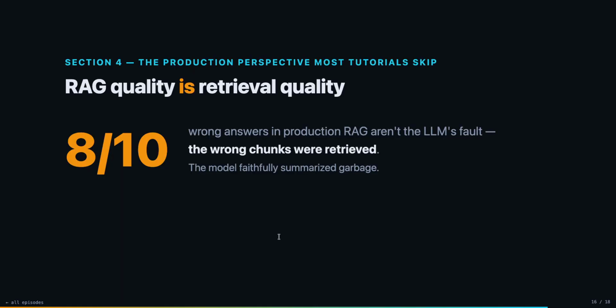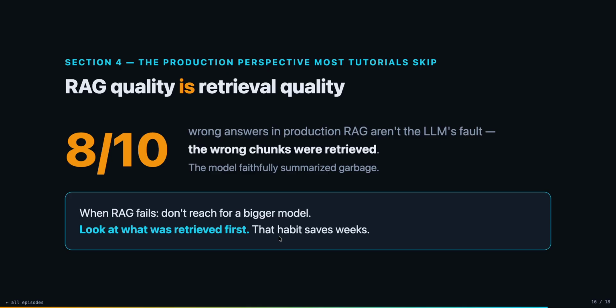From the production perspective, which most tutorials skip: RAG quality is retrieval quality. Wrong answers in production RAG are not the LLM's fault. The wrong chunks were retrieved, and the model faithfully summarized garbage. When RAG fails, don't reach for a bigger model. Look at what was retrieved first. The habit saves weeks.